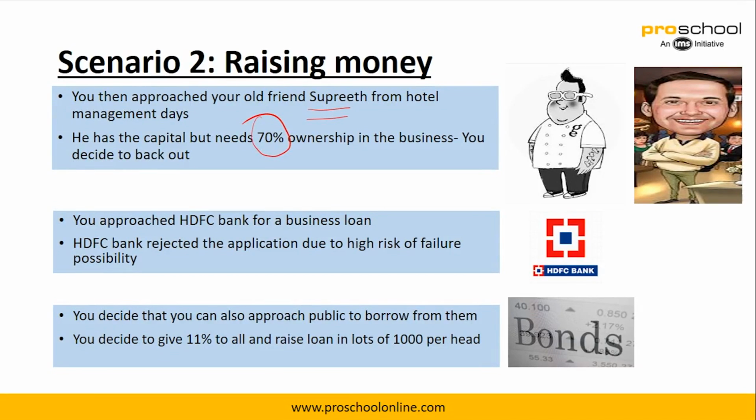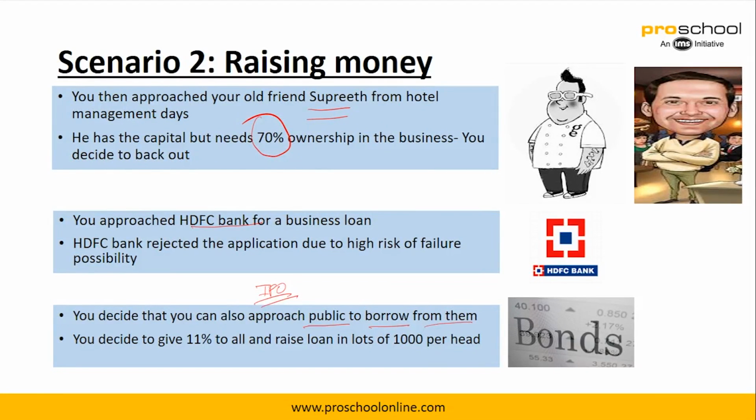So you basically back out, saying that since you have already run this business for so much time and have had success, why should you give 70% ownership? So you back out and you approach HDFC for a business loan, but then again it got rejected because of failure possibility, no collateral as well as no guarantor. So you decide, why can't you just approach the public to borrow from them? In the same way, when we went to the public and said, why don't you take ownership in this business, we called it an IPO. In the same way, you could also approach the public for debt, right?